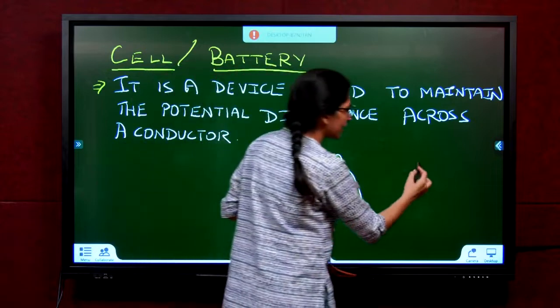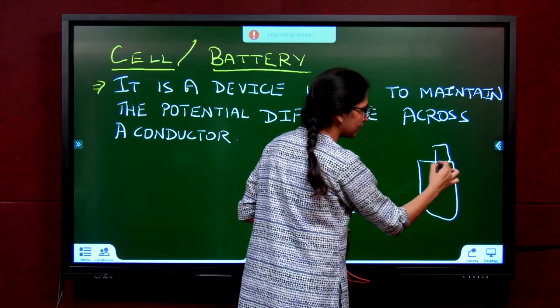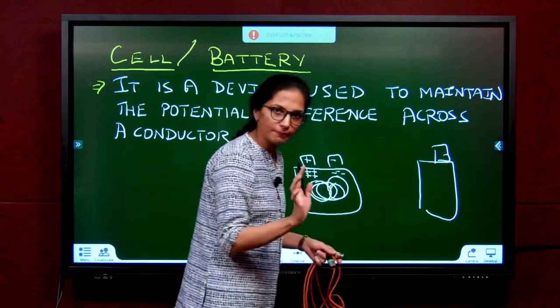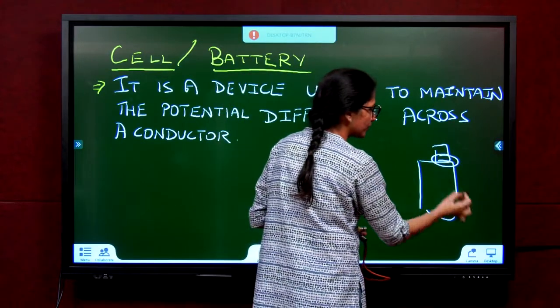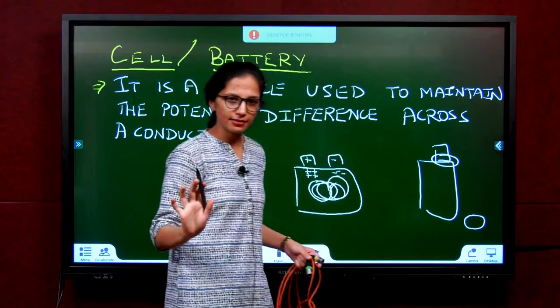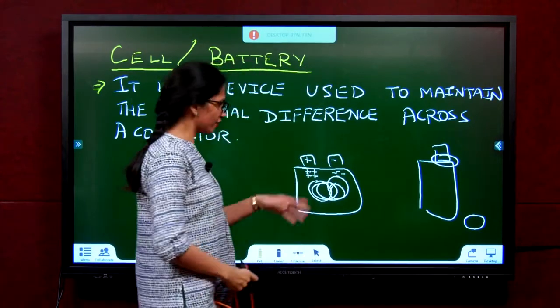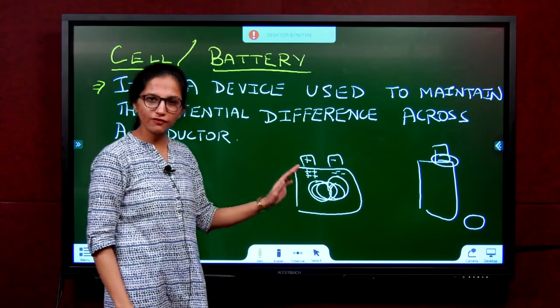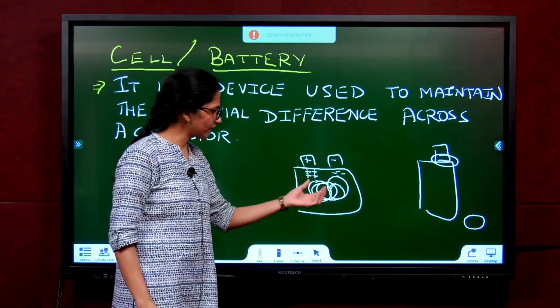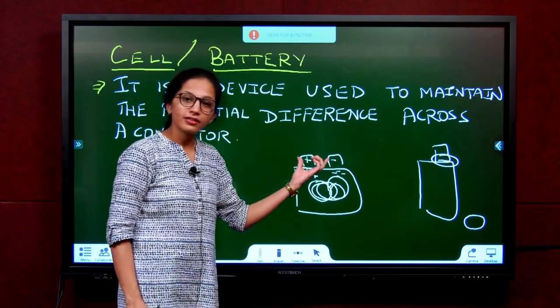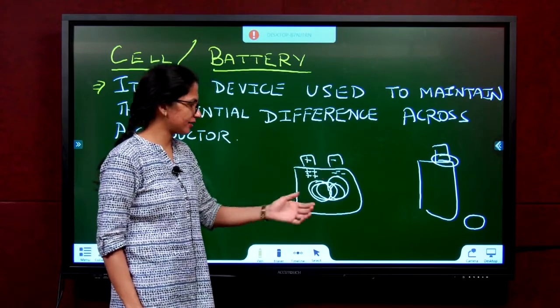That means if I have a tank here and a building, and I'm keeping a water tank here, I have not opened the tap. But is there potential difference between this point and this point? Yes, there is. Even though water is not flowing, potential difference is there. Even though current is not flowing, potential difference is there. So due to chemical reactions, we have potential difference created across the terminals of the battery or cell.